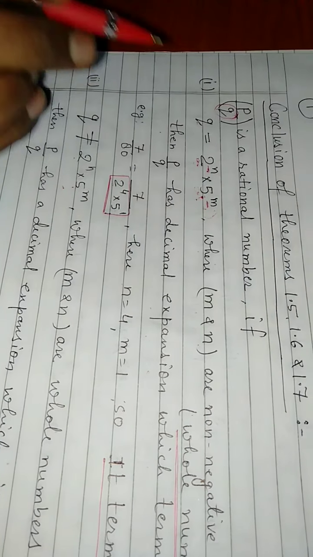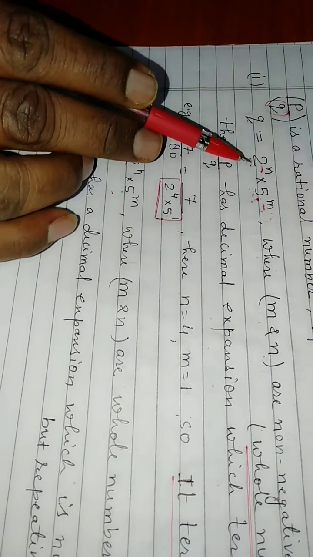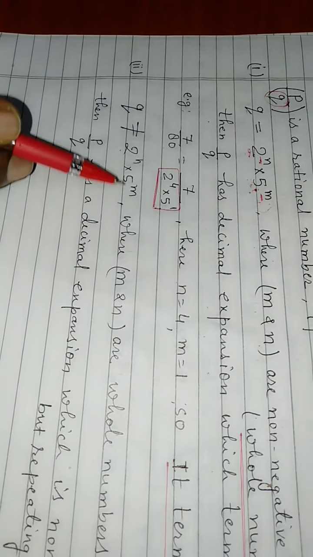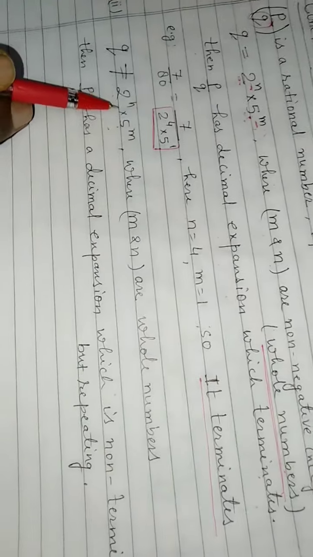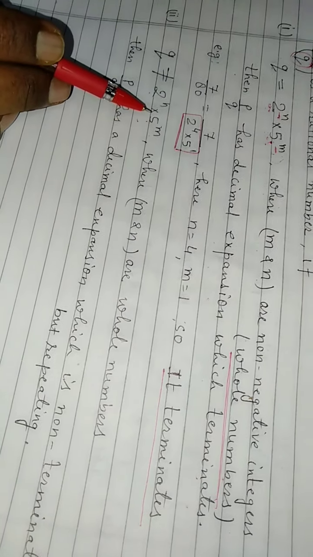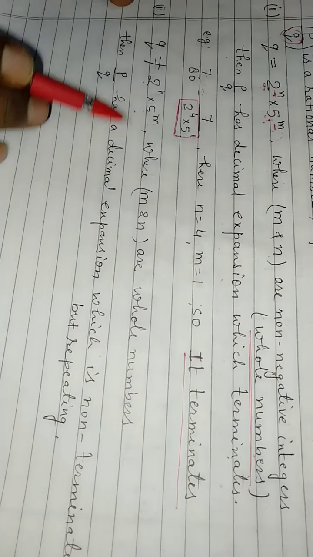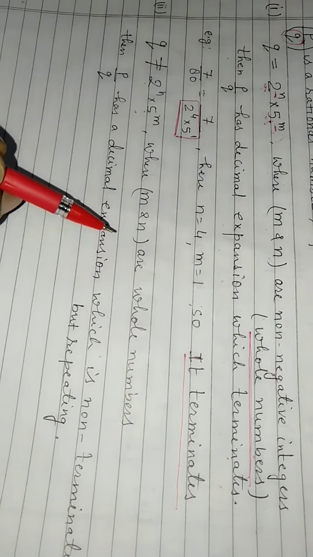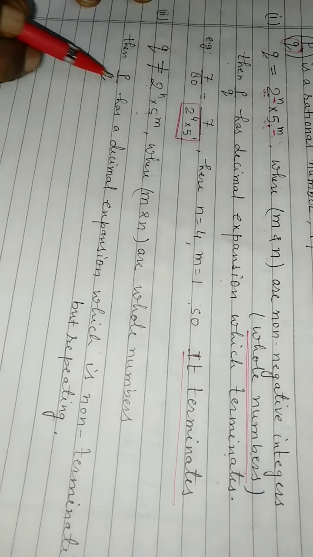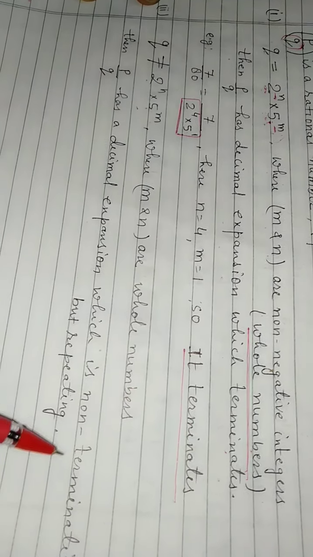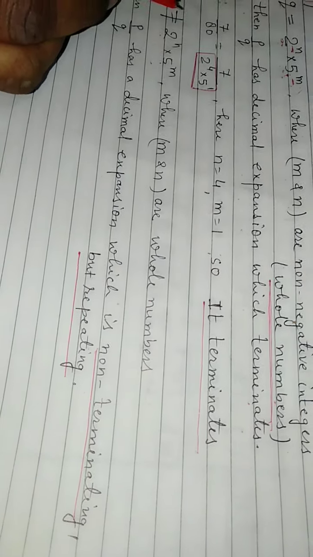The second condition is if it is not expressed in the form of 2 to the power n into 5 to the power m, meaning any number other than 2 and 5 comes, then it will still be a rational number, but it will not have a terminating decimal expansion. Then P upon Q has a decimal expansion which is non-terminating but repeating.